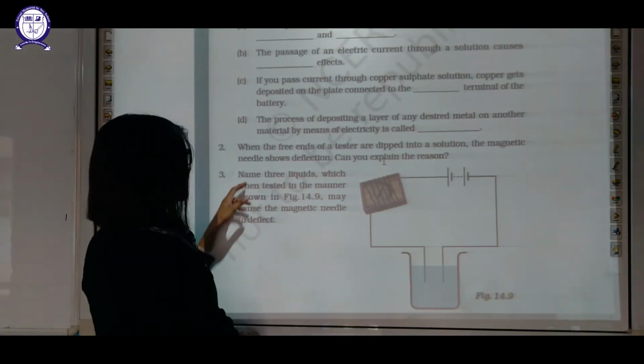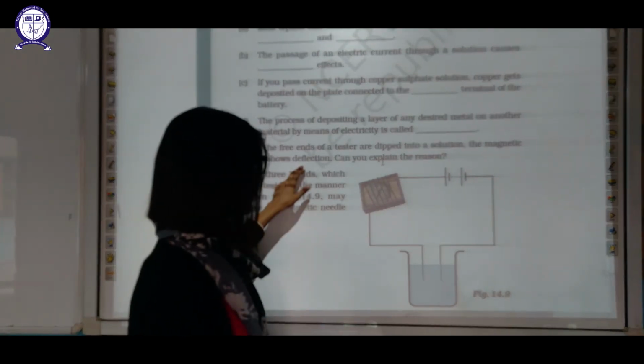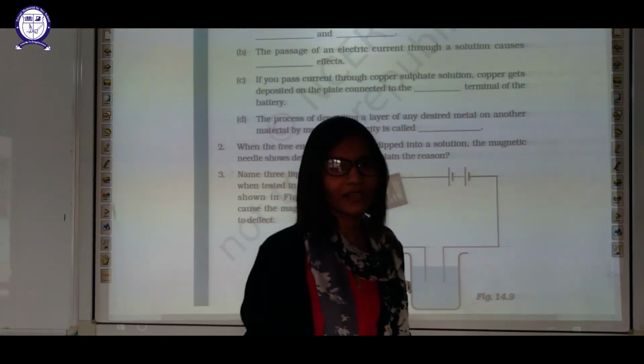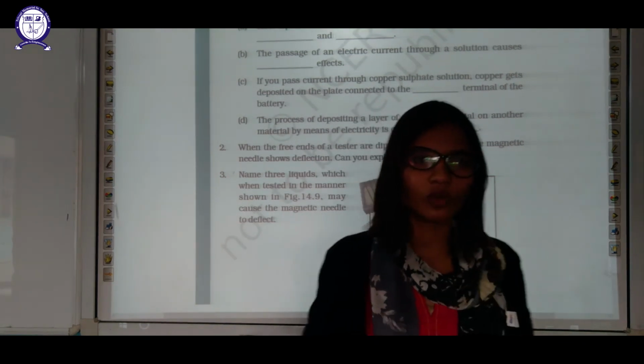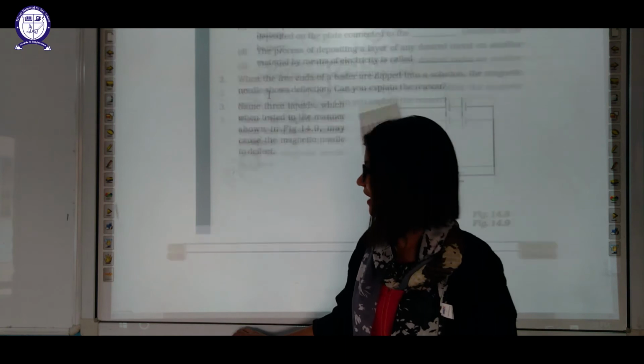Right? Next is when the free end of the tester is dipped in solution, the magnetic needle shows deflection. Can you explain why? Because electricity is passing through it. That's why, because electricity is there, it will show deflection.